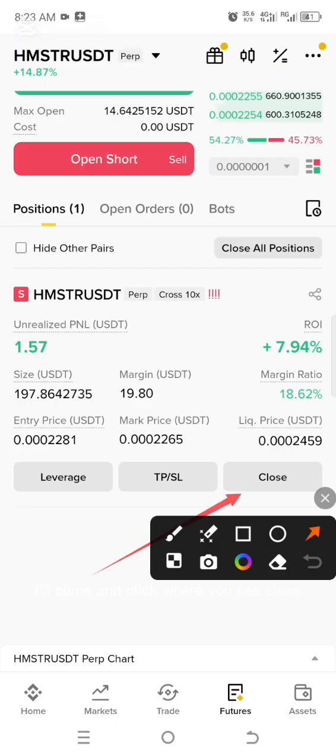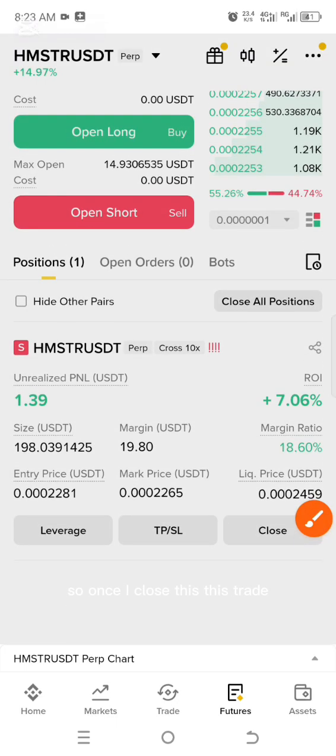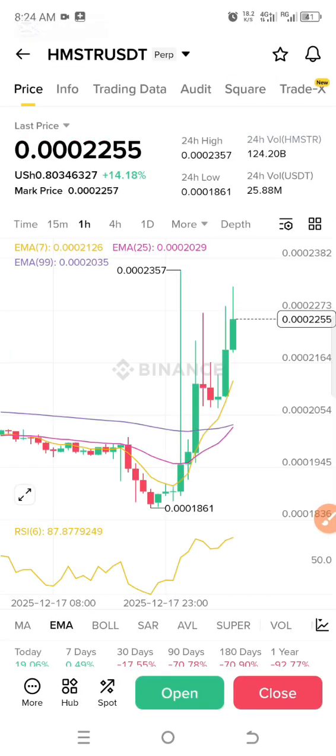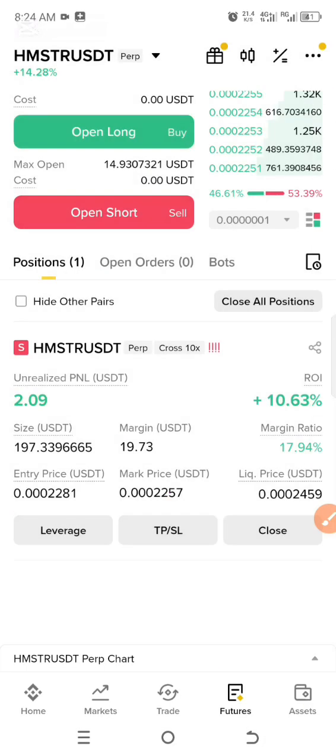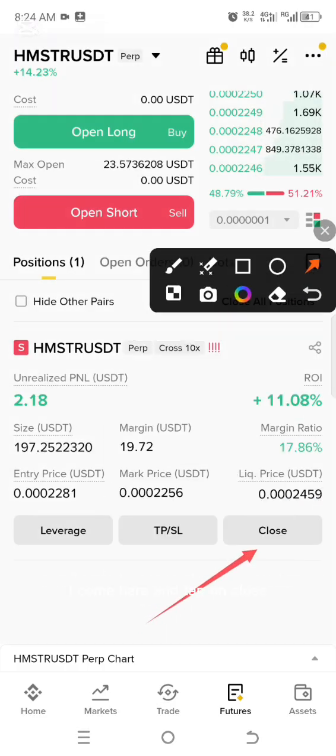If I want to close this trade, I will come and click where you see close. Then I will jump with that money. Once I close this trade, I can first come to this side and check how this market is performing. The coin is coming down. So this is what I tell you when I talk about futures. Once I want to close this trade, I come here and tap on close.